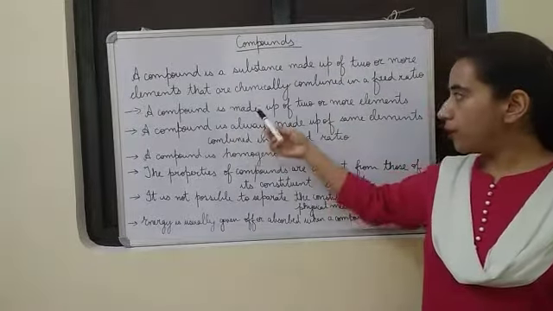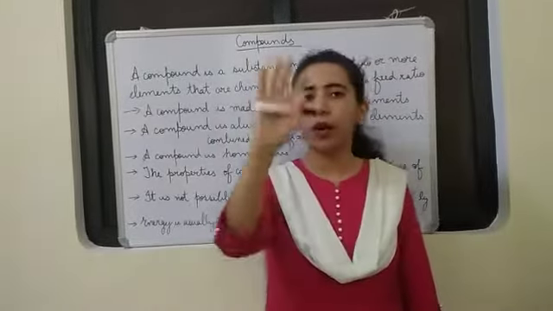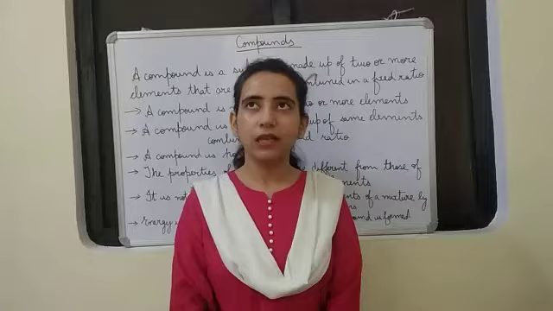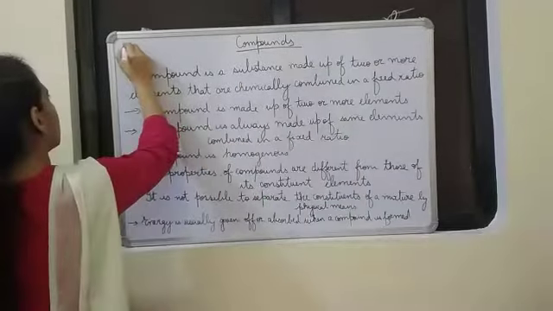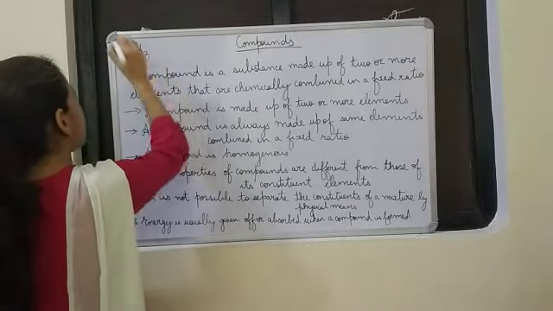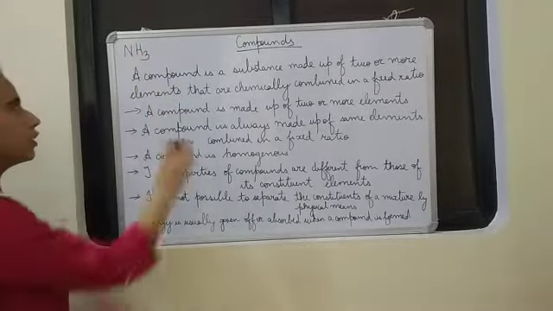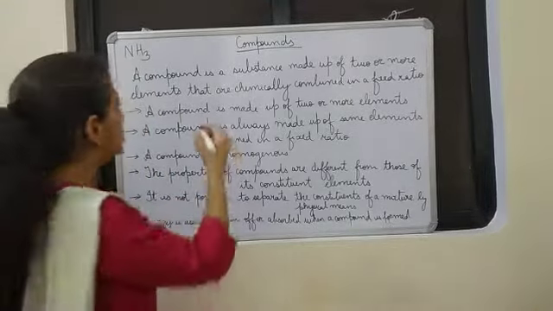Let us see the properties of compounds. A compound is made up of two or more elements. Always a compound will have more than one element. One example we can see is ammonia, NH3 is the formula. So we see it is formed by the combination of nitrogen and hydrogen. One more example, sodium hydroxide we can take.